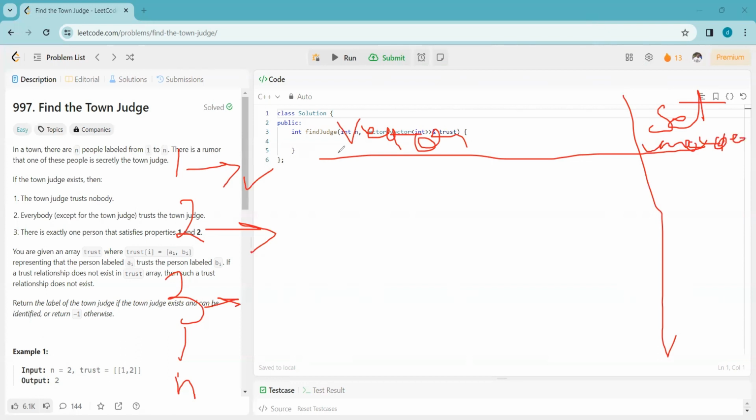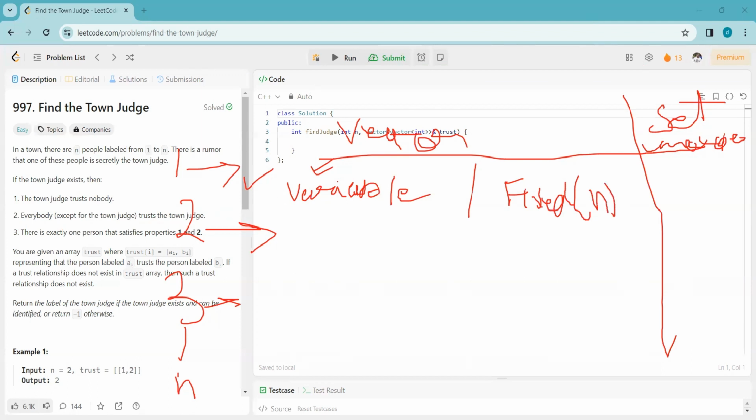For the map, we can take either a variable size vector or a fixed size vector. If we are taking a fixed size vector, then it must be n.